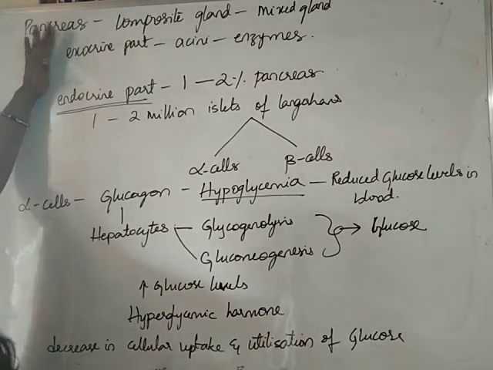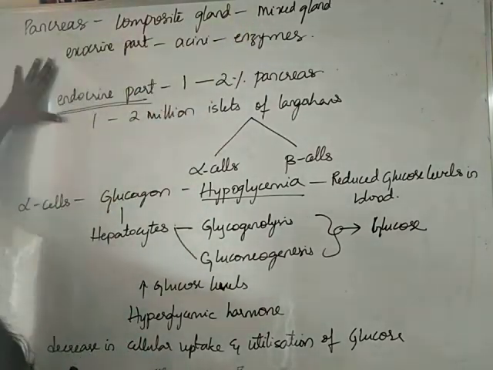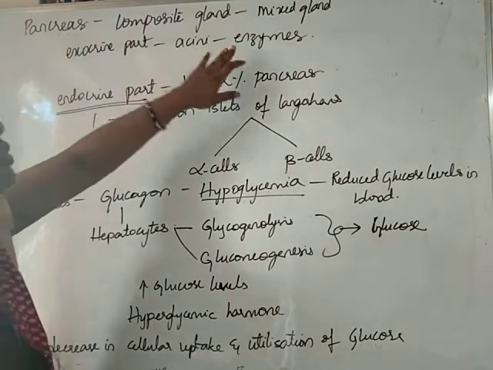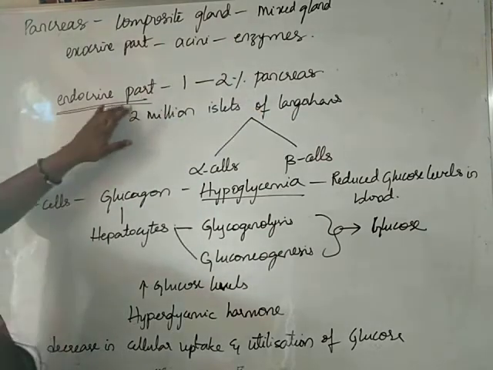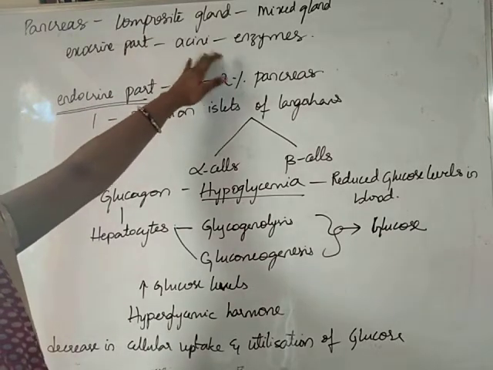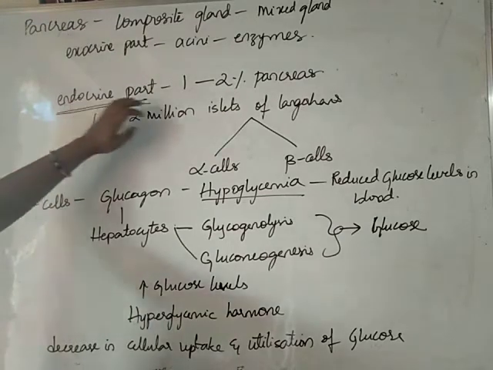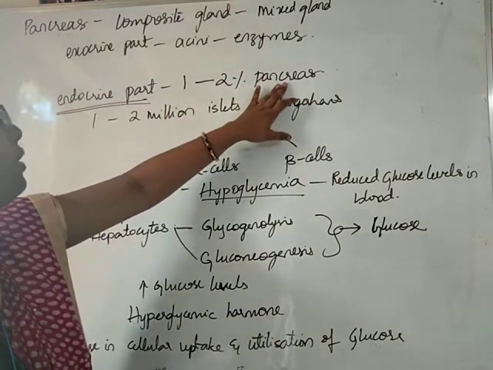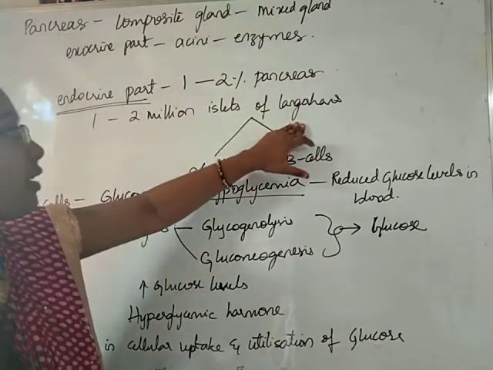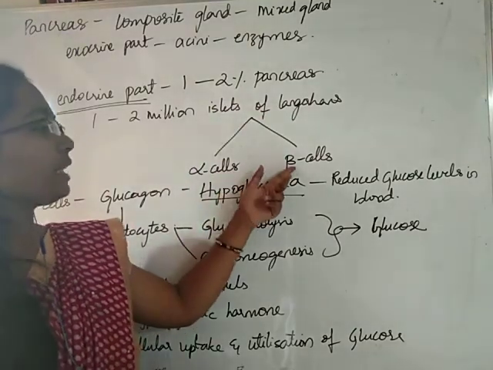Pancreas, we are learning now, it is a composite gland. That means it is a mixed gland. It has both endocrine and exocrine parts. Exocrine part of the pancreas is called acini, and it produces enzymes. Endocrine part of the pancreas constitutes only 1 to 2% of the total pancreas. It contains nearly 1 to 2 million islets of Langerhans. These islets of Langerhans contain two main types of cells, alpha cells and beta cells.